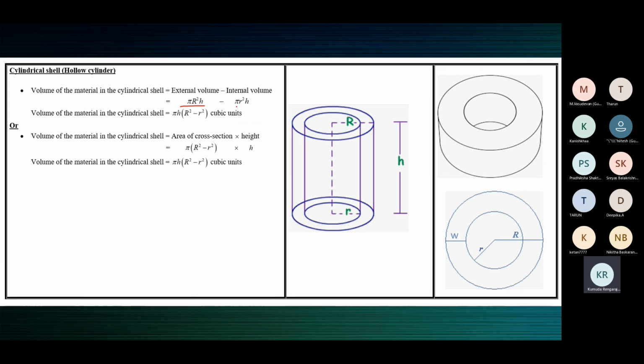So this is the external volume, internal volume. On taking pi h common, we have this. So this is the formula to find the volume of the material in a cylindrical shell. You don't have to write everything. This is the formula: pi h of capital R square minus small r square, where h is the height of the cylinder or the cylindrical shell, capital R is the external radius, and small r is the internal radius.